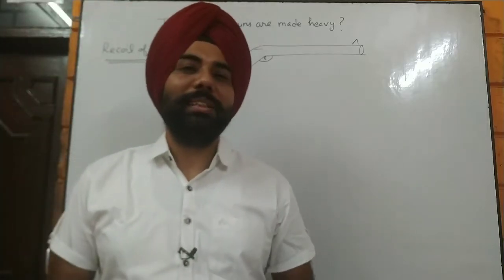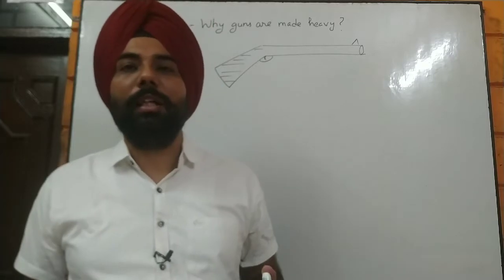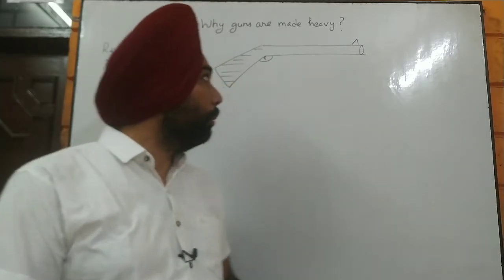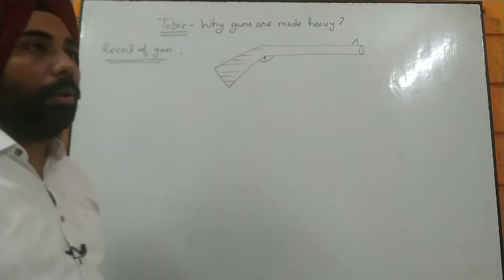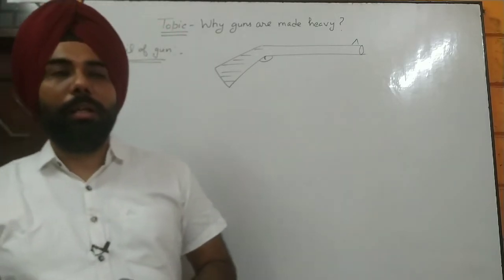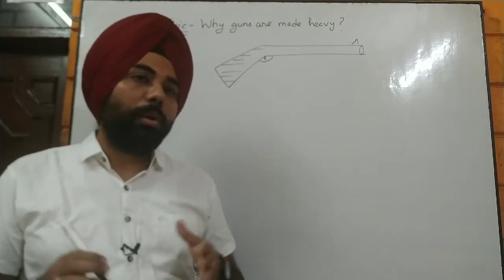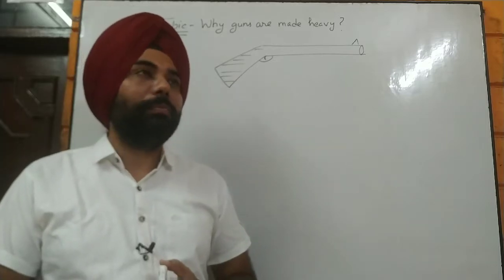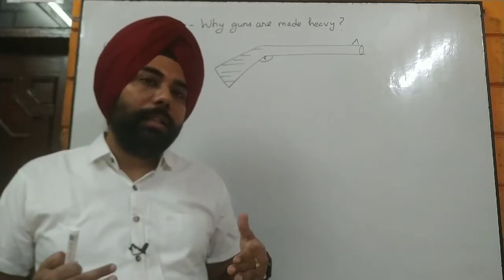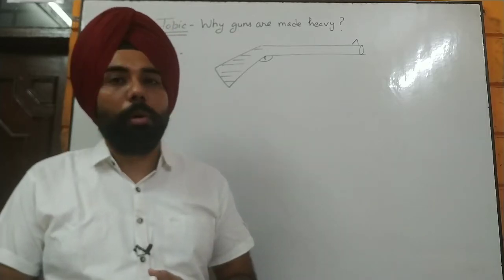So welcome students, I am PS Bakshi and today's topic is why guns are so heavy, and also we can take that topic as recoil of gun. Now many students are astonished that why the guns are made so heavy. So that is also a case of conservation of linear momentum. Now we take gun and bullet as a system, then we can take up that topic.